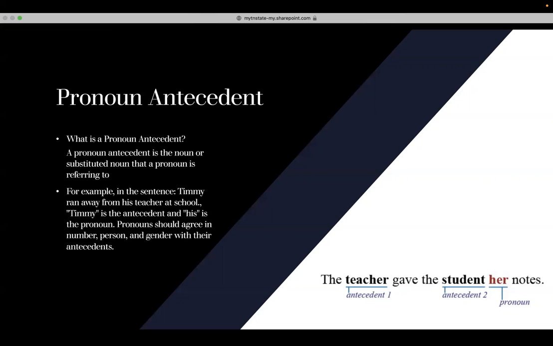In the bottom right corner, there's another example. This example states the teacher gave the student her notes. Here, the first antecedent in the first noun is her. Her is referring to the teacher, in which case the teacher is female, which is why the pronoun is her. In this sentence, there's also another antecedent, which would be student. In this case, because the teacher is singular, the noun that is being used next to the pronoun is plural, as we stated previously in the slide before.